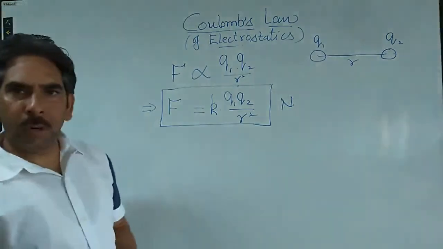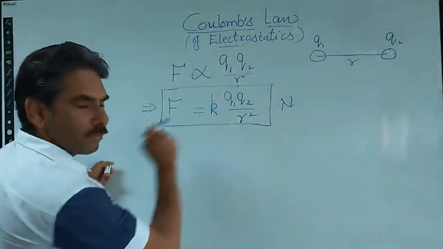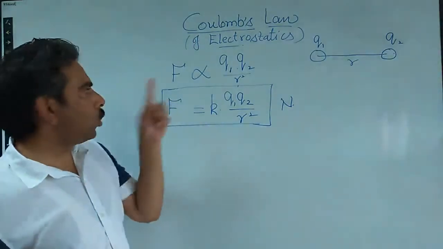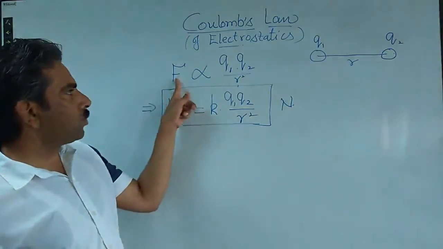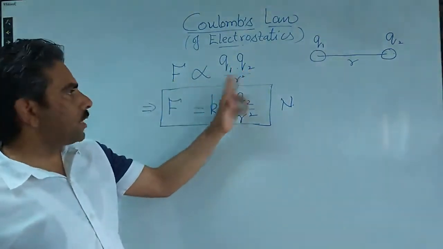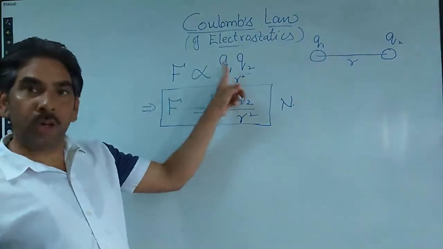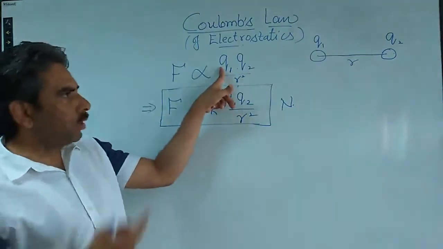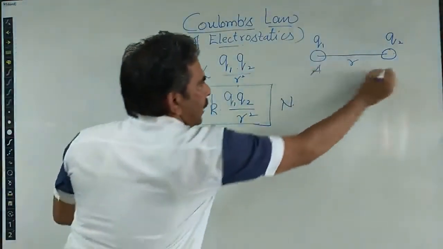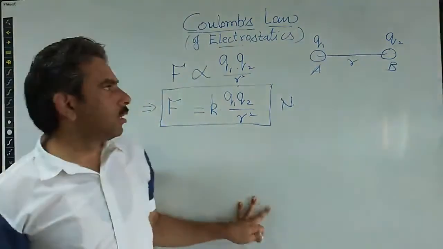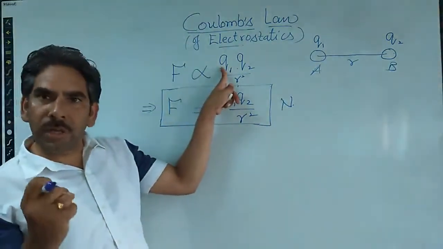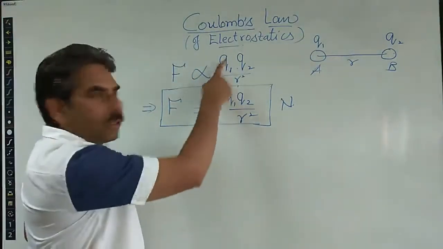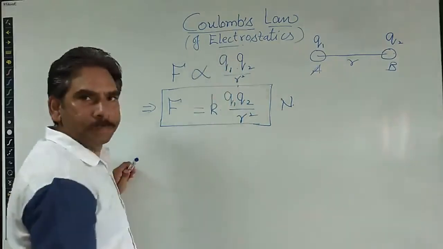The important point to understand is this K. But before that, let us elaborate Coulomb's law slightly. Coulomb's law says that the electrostatic force between two charges at rest at some distance R is directly proportional to the product of the two charges. That means the more charge on the particle at position A or position B, the stronger the force between the charges. That is the first understanding.